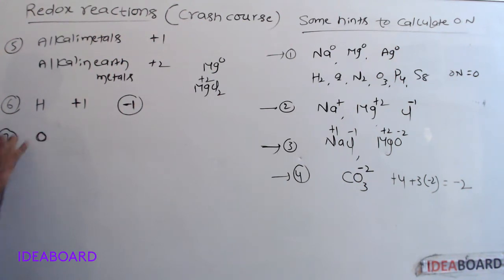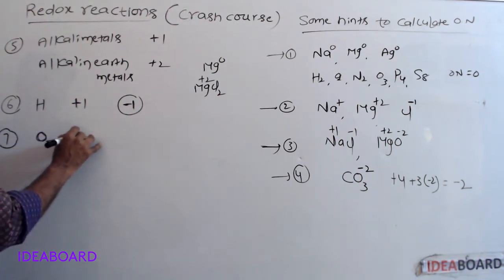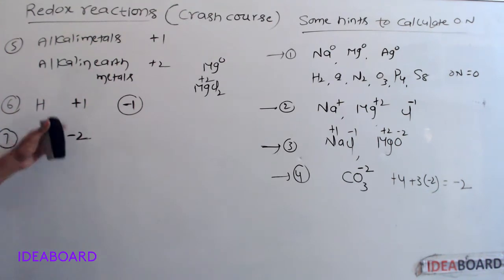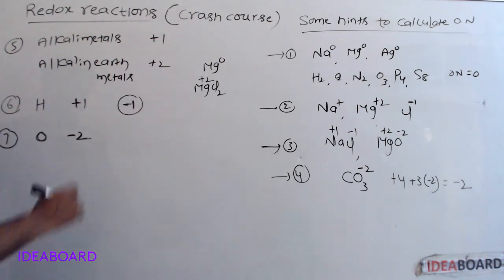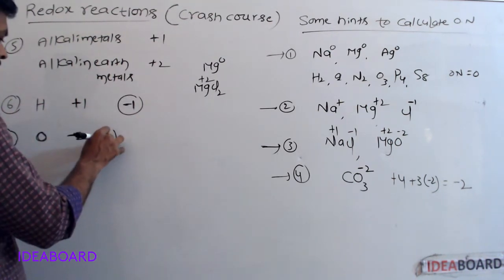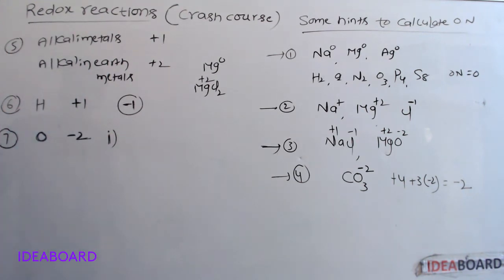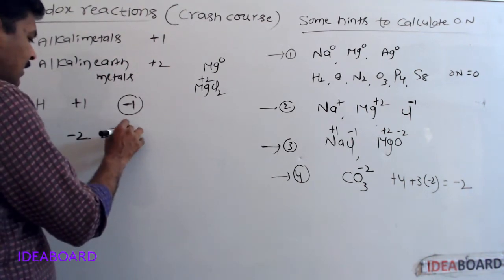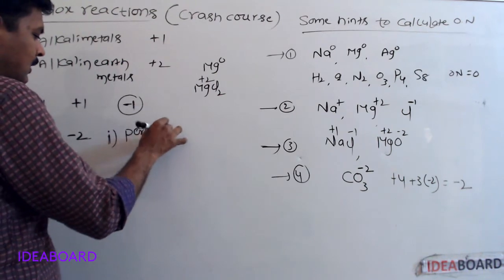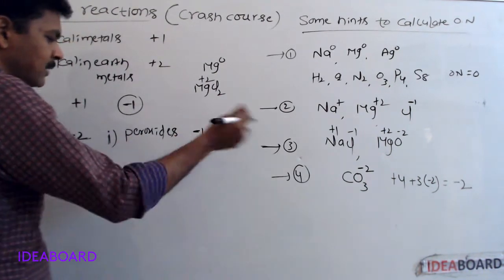Next, the oxidation number of oxygen. Generally, the oxidation number of oxygen is -2. But here some exceptions are there. In peroxides, its oxidation number is -1.